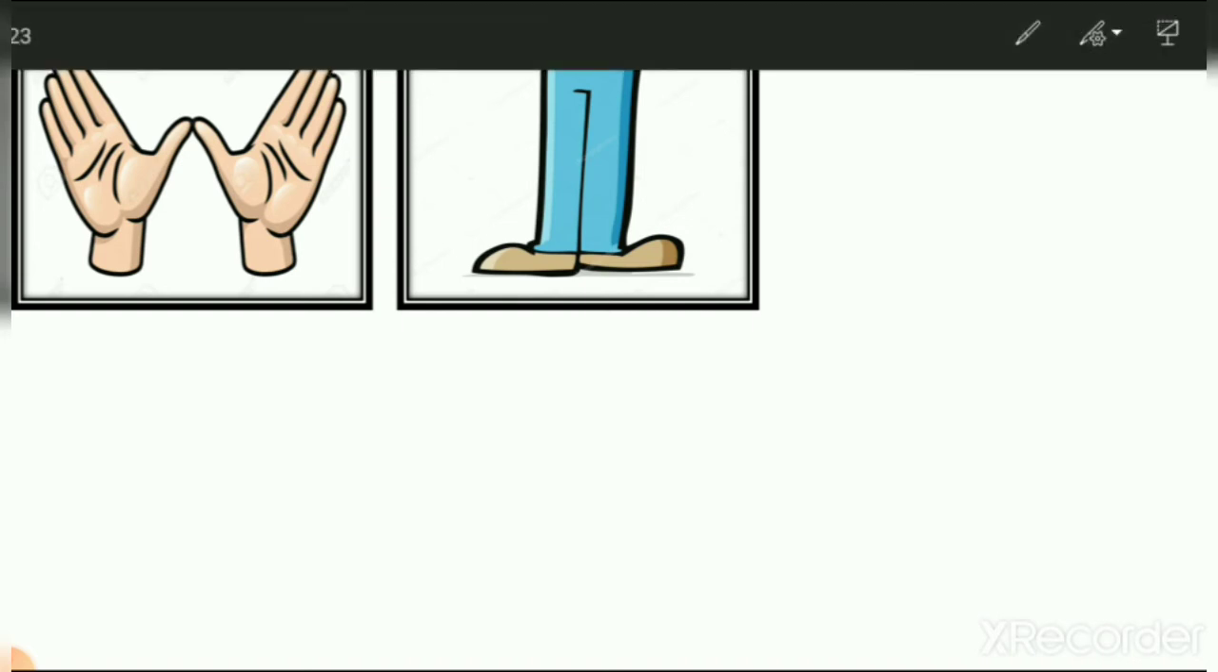Then second, what is this? Yes, it is legs. And how many legs do we have? 1 and 2. You can count your legs also. Check your legs. If you have 4 legs, then you are an animal. And if you have 2 legs, then you are a human being. So now count your legs, 1 and 2. So animals have 4 legs and human beings have 2 legs, right? So let's see which is next one.